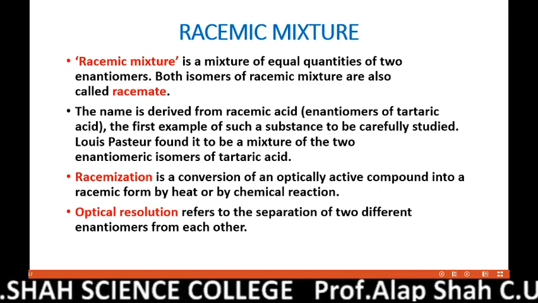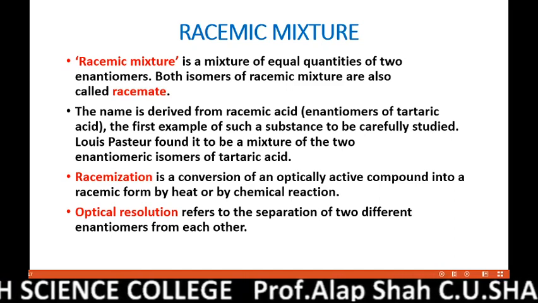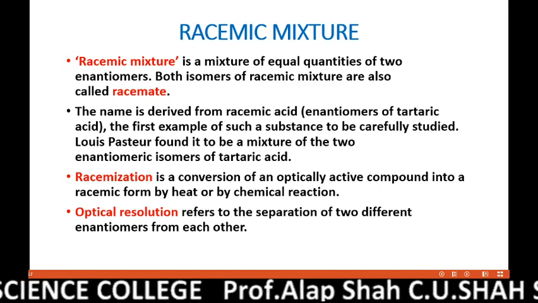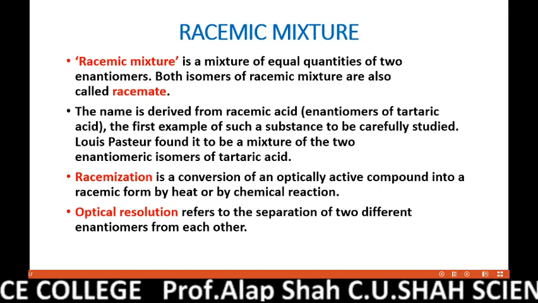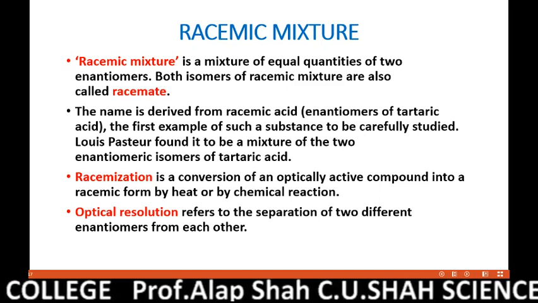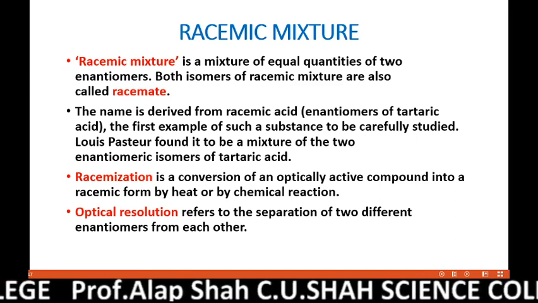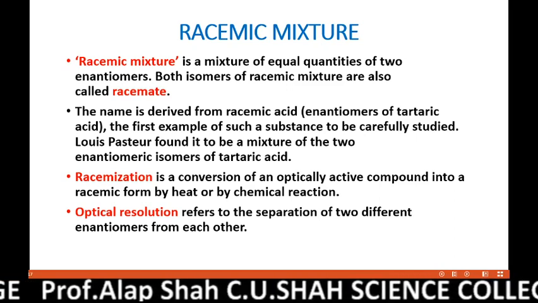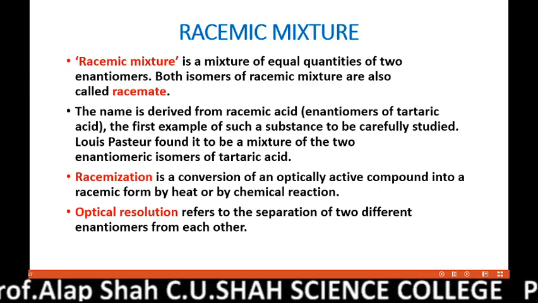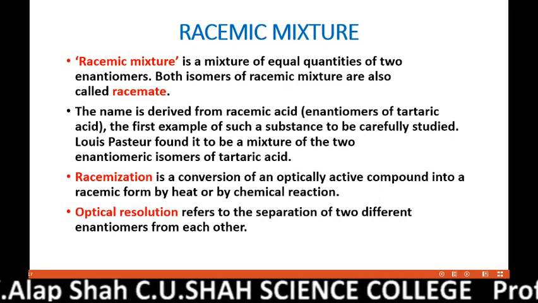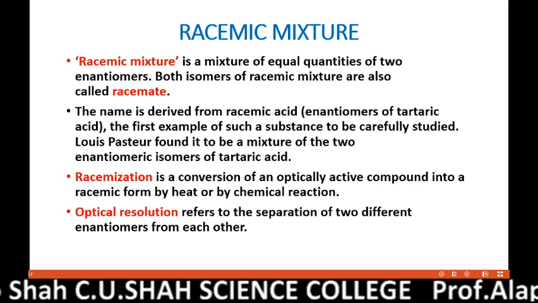Now this is something which we cannot tolerate. There are many examples where one isomer can be used in the treatment of one disease and the other isomer in the treatment of another disease. So that's why when any medicine is found optically active, we have to separate both isomers and make sure which isomer is actually active as the medicine, and the patient should be given only that particular isomer.